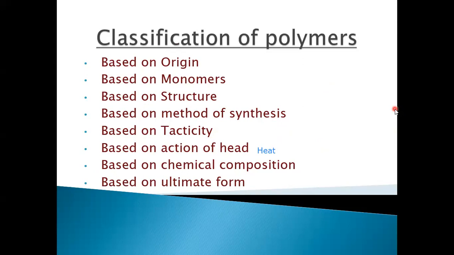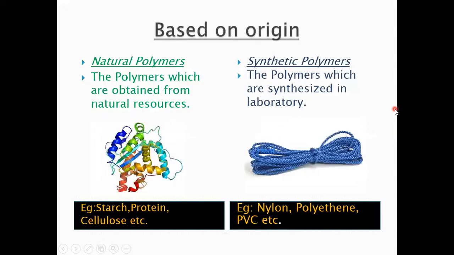So let's start with based on origin first. Okay, dear students, we all know that there are two types of polymers. Firstly, we get them from nature. Secondly, we prepare them in the laboratory. The polymers which we obtain from natural resources are known as natural polymers. The polymers which we synthesize in laboratories are known as synthetic polymers. Let's talk about natural polymers. So these are some basic examples.